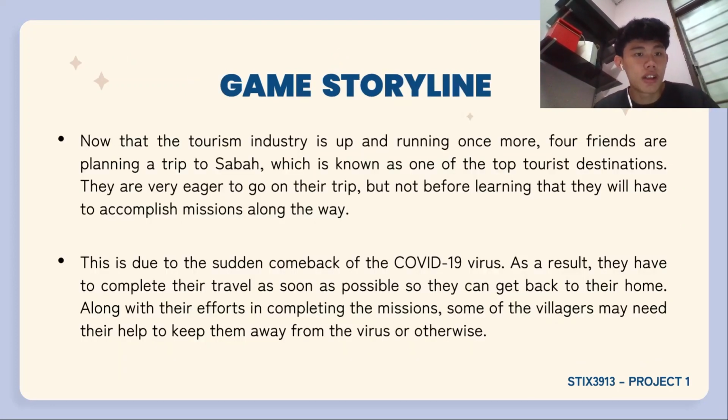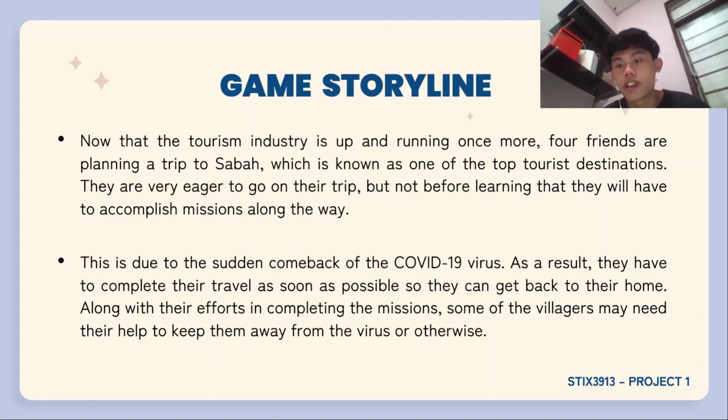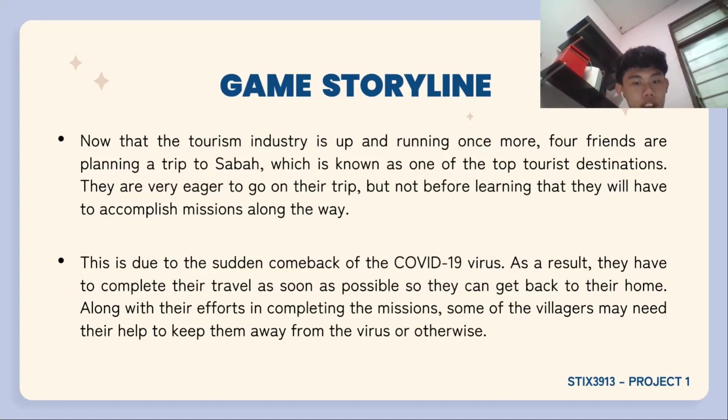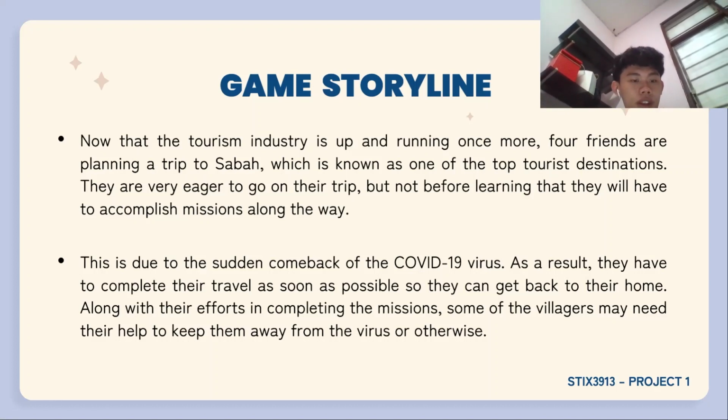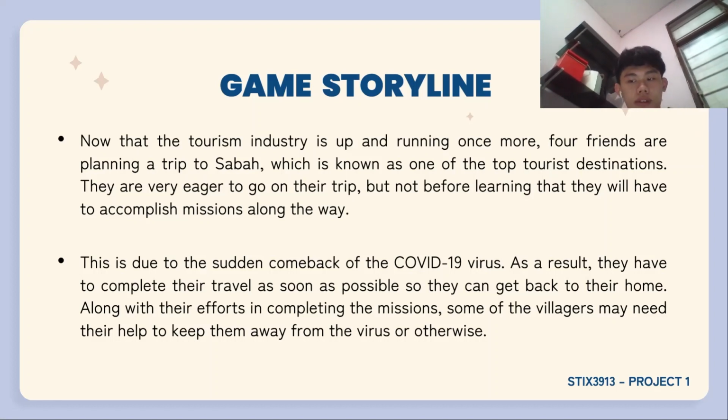For the game storyline, now that the tourism industry is up and running once more, 4 friends in the game are planning a trip to Sabah, which is known as one of the top tourist destinations. They are very eager to go on their trip, but not before learning that they will have to accomplish missions along the way. This is due to the sudden comeback of the COVID-19 virus. As a result, they have to complete their travel as soon as possible so that they can get back to their home. Along with their efforts in completing the missions, some of the villagers may need their help to keep them away from the virus or otherwise.